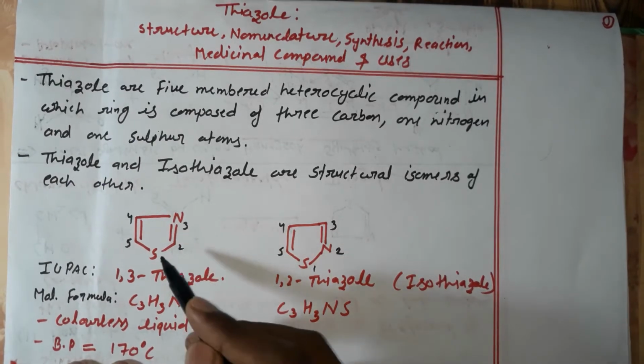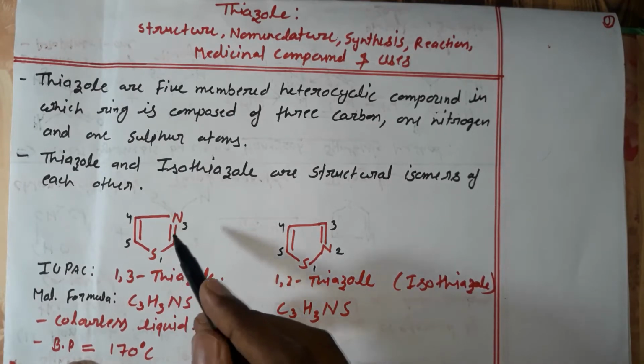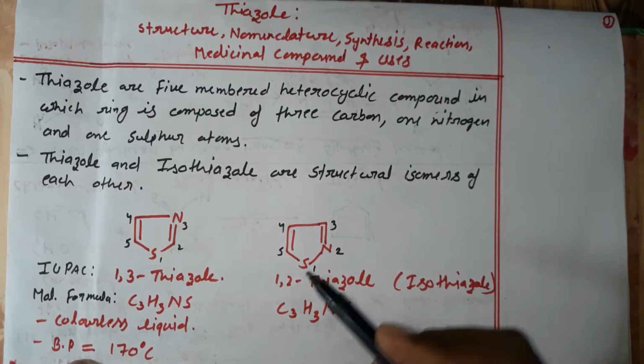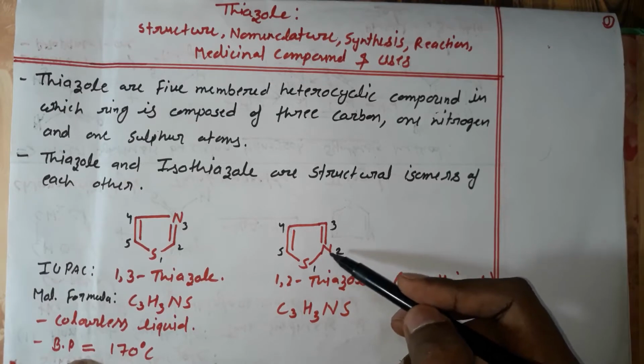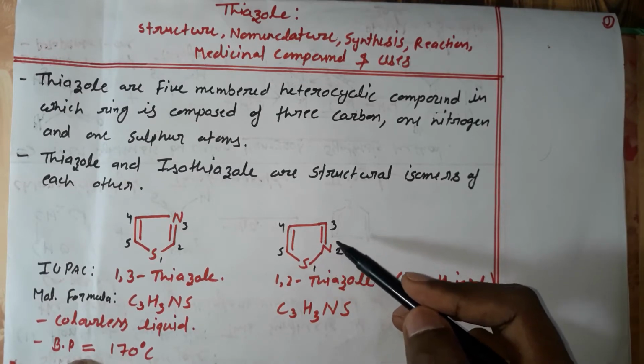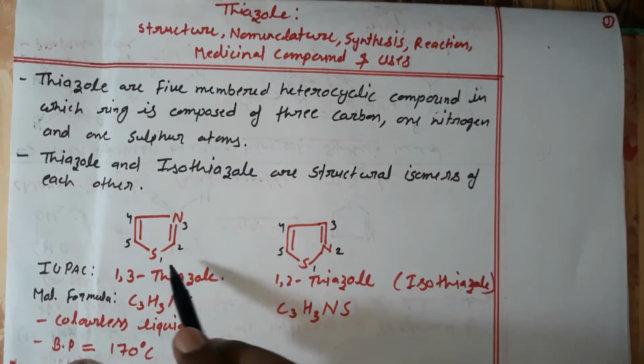This thiazole is a colorless liquid and the boiling point of thiazole is 170 degrees Celsius. There is another compound called 1,2-thiazole. The molecular formula of this compound is also the same, C3H3NS. So the molecular formula is the same, but the arrangement of atoms is different. So these both compounds are structural isomers of each other.